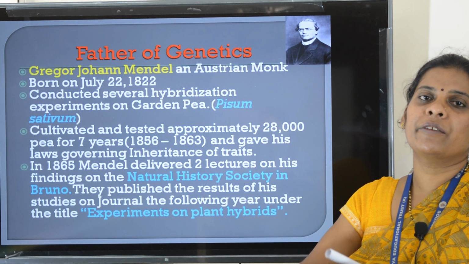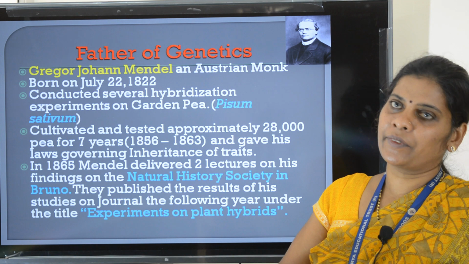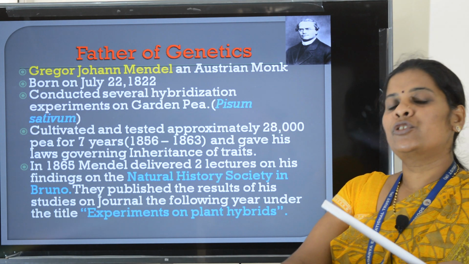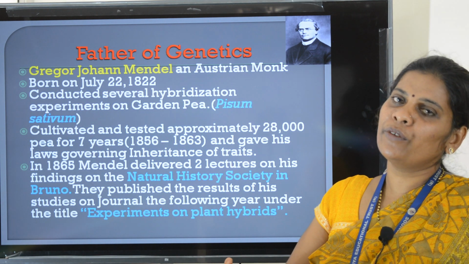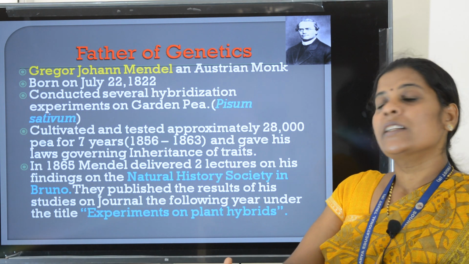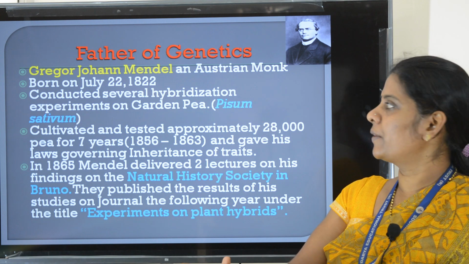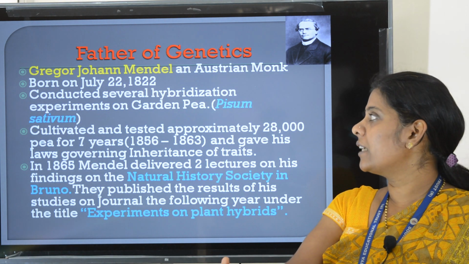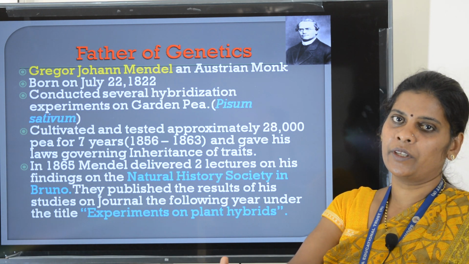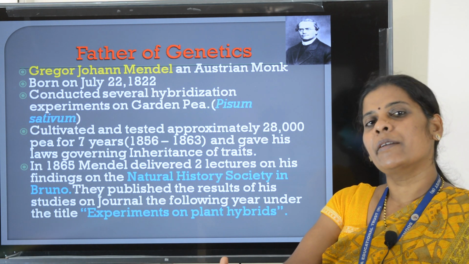Let us begin with Mendelism. Gregor Johann Mendel is popularly known as the father of genetics. He was an Austrian monk. He was born on July 22nd, 1822. Basically, he was a mathematician.